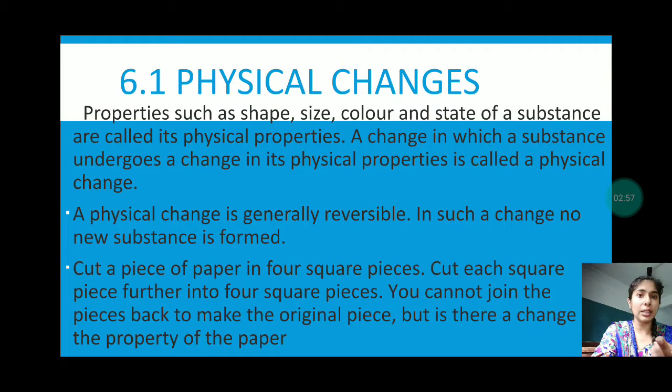These are the changes which we can see with our naked eyes. We don't need anybody's help; from our eye observation only, we can see these changes in shape and size. These are included in physical changes.